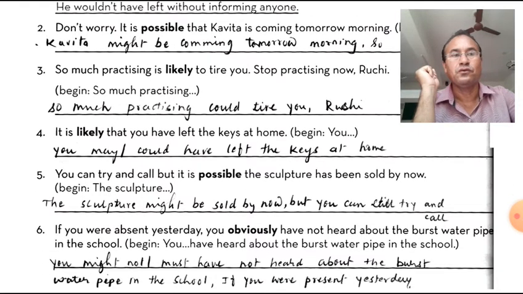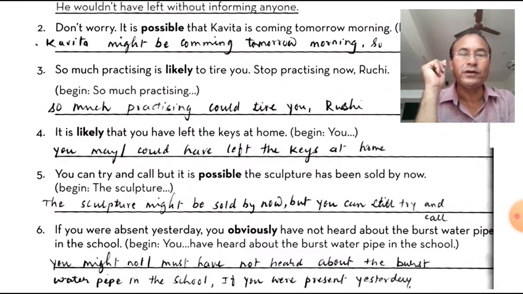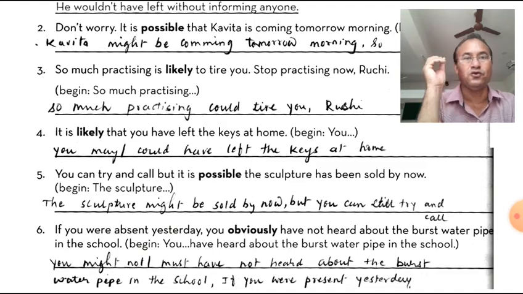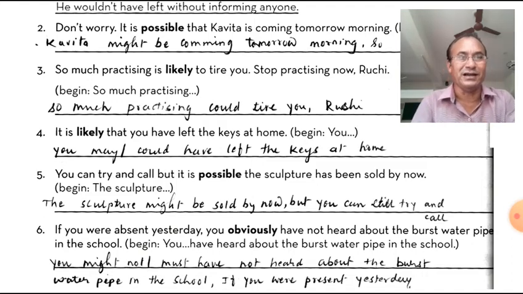Now, fifth one: you can try and call, but it is possible the sculpture has been sold by now. Begin with "the sculpture". Now, we can change the sentence according to the instruction. The sculpture may have been sold by now, but you can still try and call. So this change can be made in order to make the proper meaning using the modal.